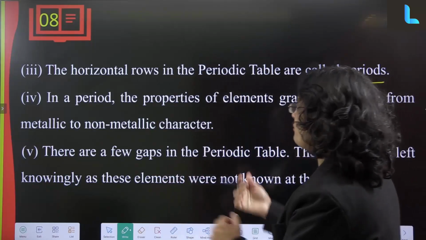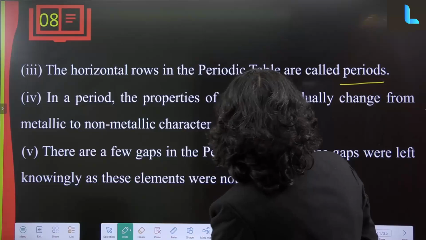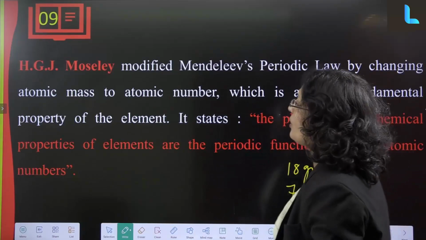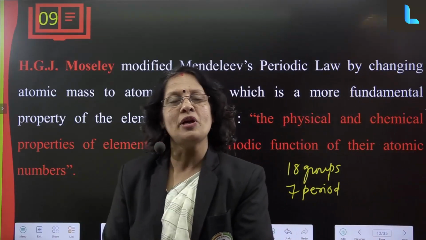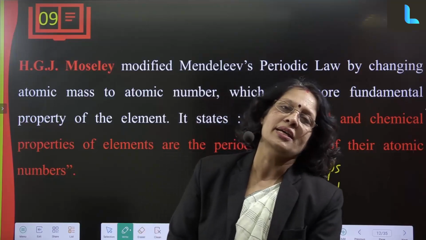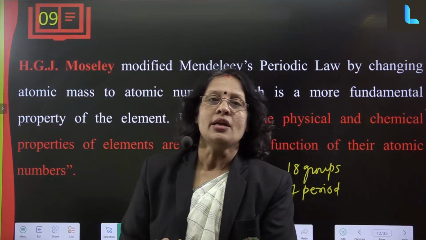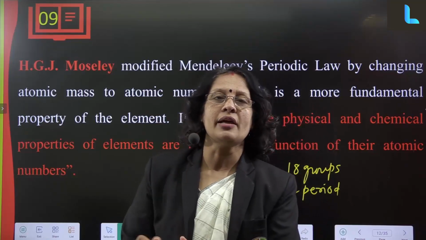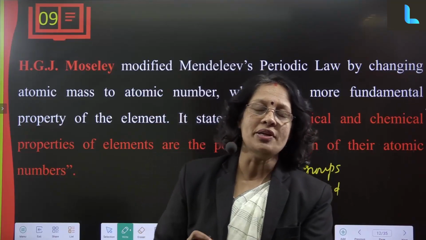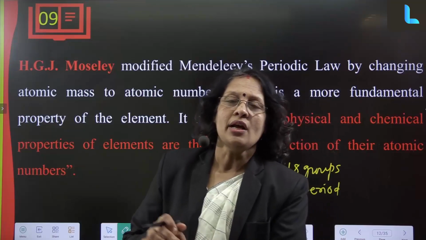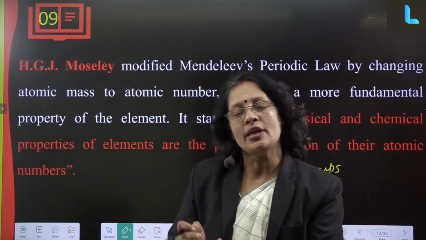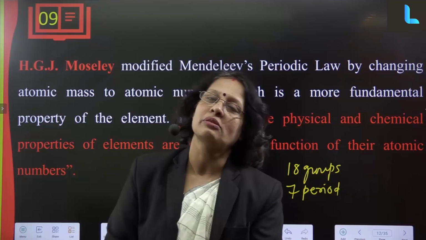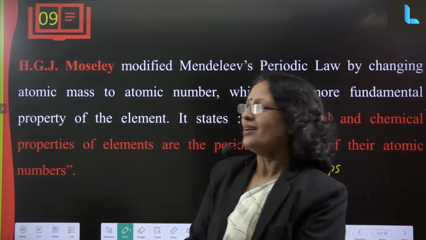The gaps were left knowingly, as these elements were not known at that time. Those gaps were also studied by Mendeleev, and the study was completed on paper, which was utilized to incorporate them in the periodic table after his demise.